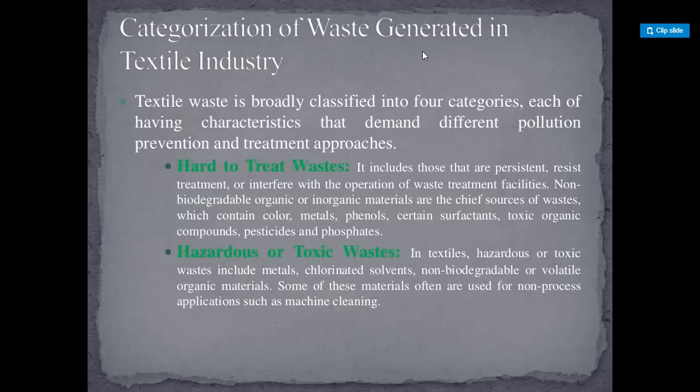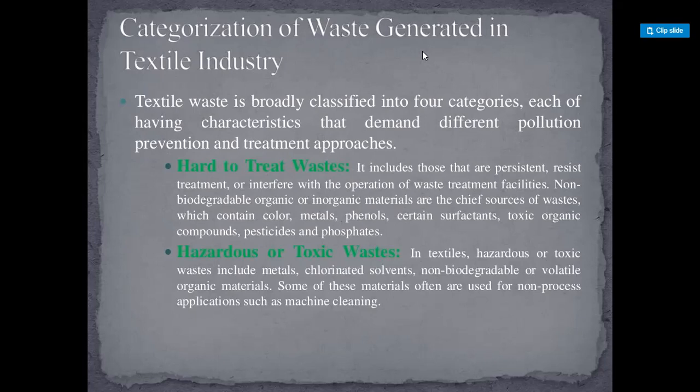Categorization of waste generated in the textile industry. Textile waste is broadly classified into 4 categories, each having characteristics that demand different pollution prevention and treatment approaches.